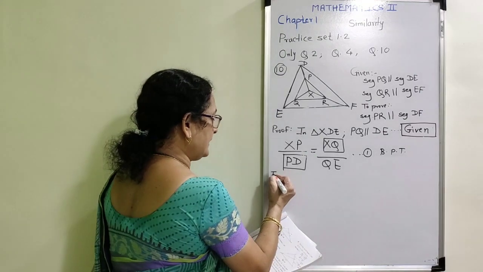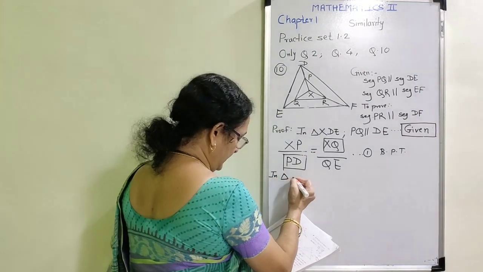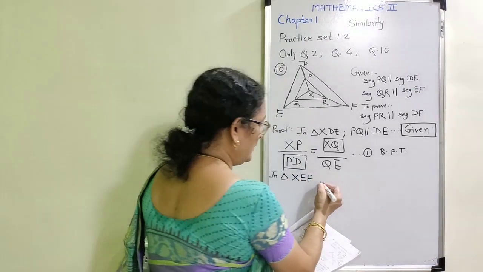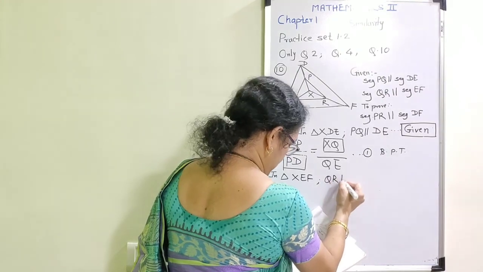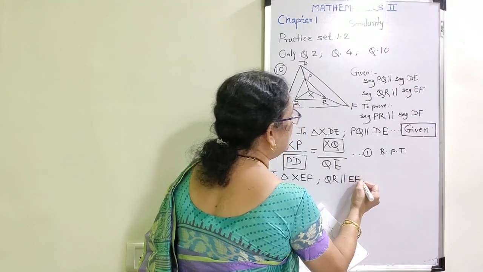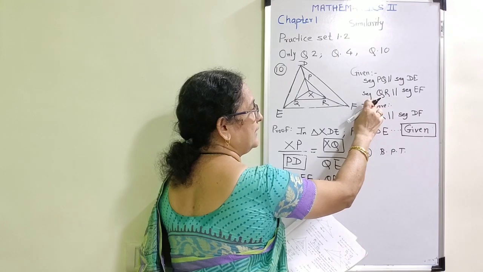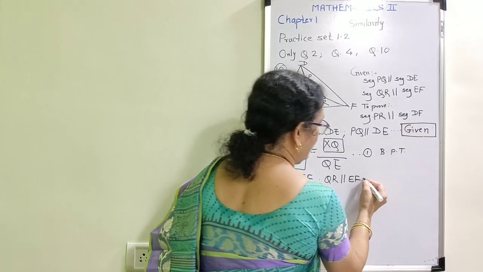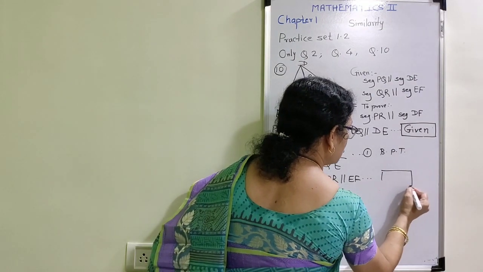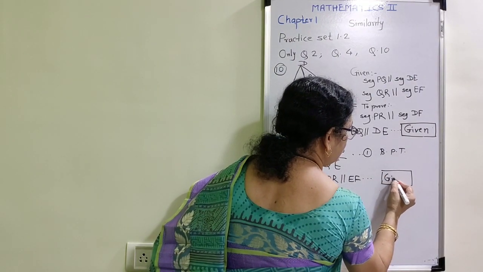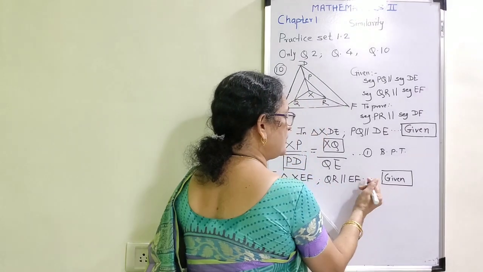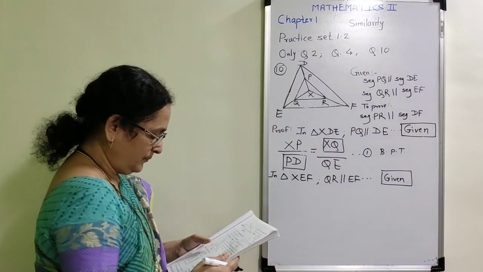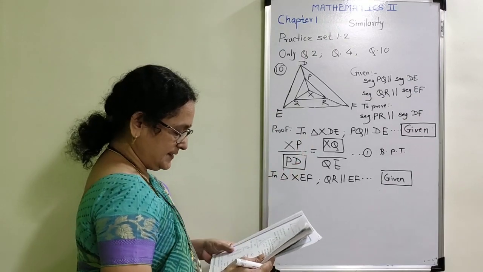Again in the second triangle, in triangle XEF, what is given? QR is parallel to EF. Now observe the second given thing, segment QR is parallel to segment EF. Therefore the answer for this blank is also given. When you are going to do these dots, this rule is there that only 3 dots are for writing the reason.